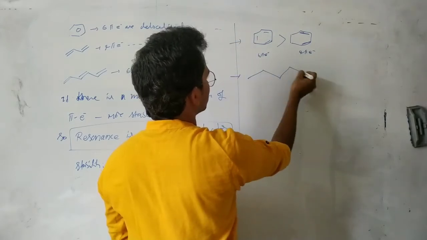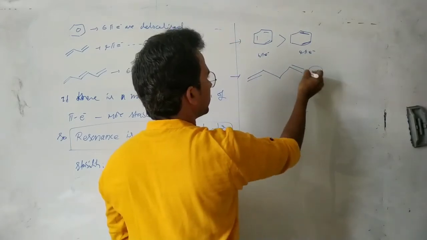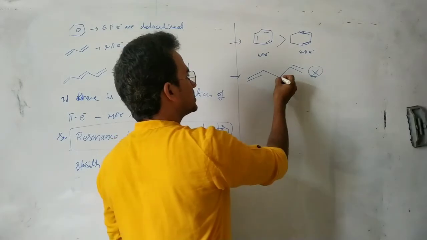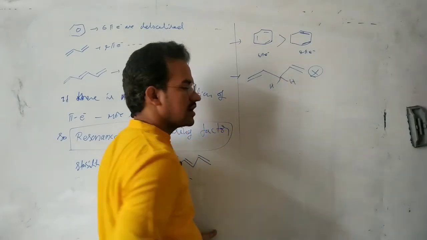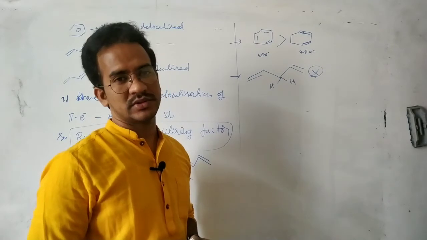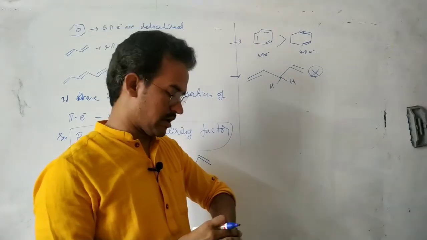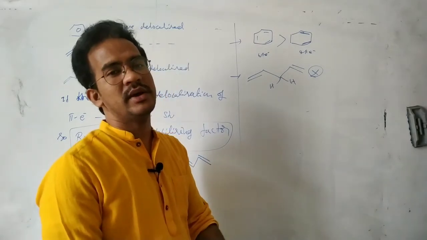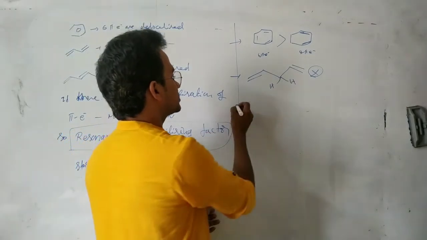Next you see this one, pi bond. Here there is no pi conjugation, because in this case this is an sp3 carbon. There is no proper connection between these two pi bonds. If there is a proper connection between those two pi bonds, then delocalization will happen. But here in this case, no delocalization.